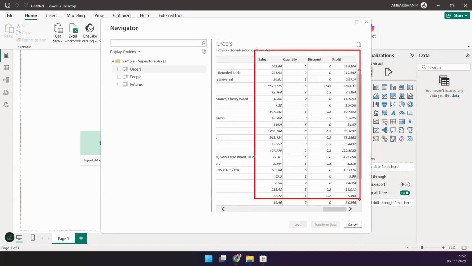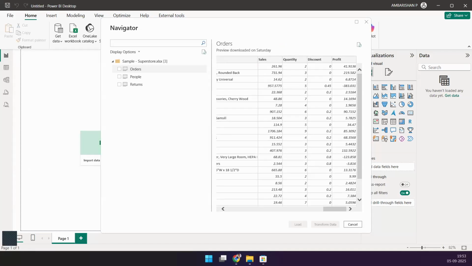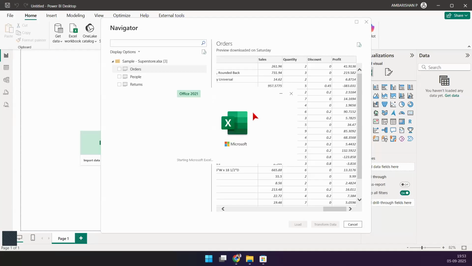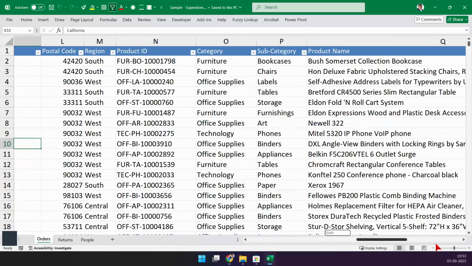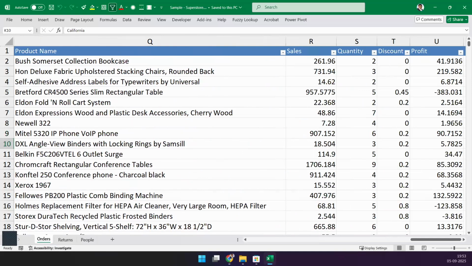The last few columns in our Excel file were these 4 columns. I closed my file because I wanted to share it, so let me just open it one more time. Have a look. Sales, quantity, discount, and profit, those are our last 4 columns here. If you look at the preview and go towards the right hand side, you'll find those are the 4 columns that I have: sales, quantity, discount, and profit.